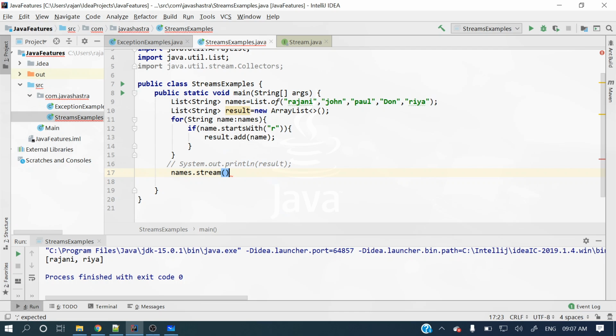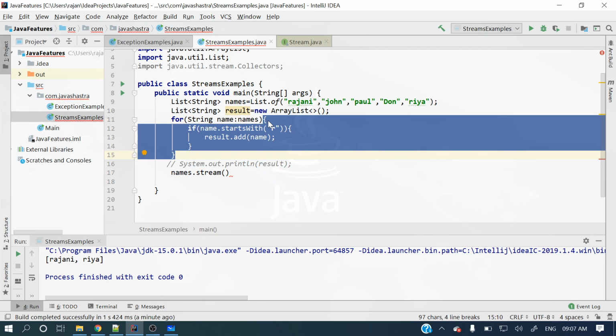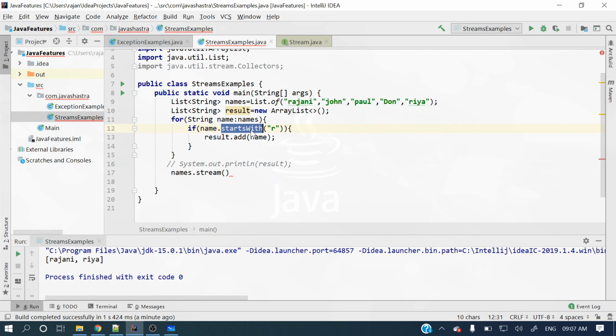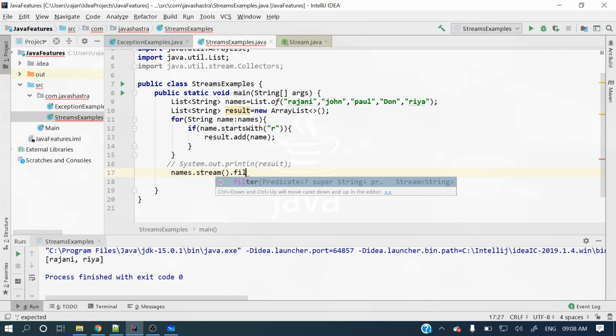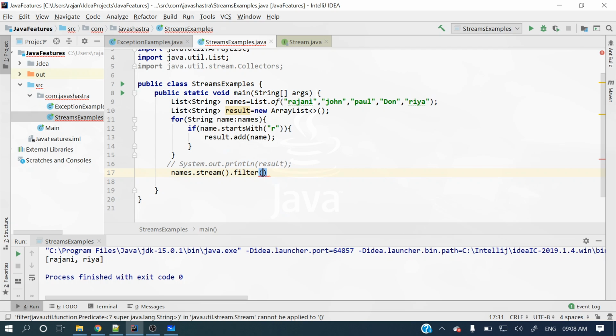So what operations do we want here? Some filter operation. We'll filter those names based on some criteria, like if a name starts with R, then keep it. So we'll do some filter. The method is there, filter. I will explain the details of these later, and filter will take some lambda expression.